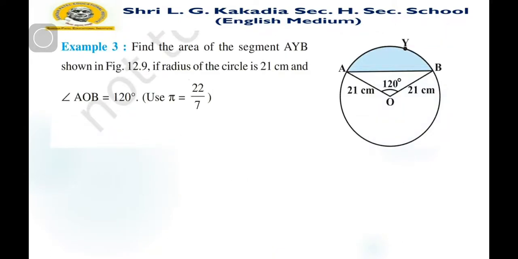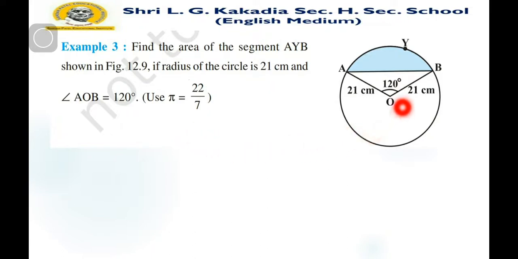Example number 3. Find the area of segment AYB. Here you can see the segment AYB, this area shown in the figure, if the radius of the circle is 21 centimeter and angle AOB is 120 degree. Use pi is equal to 22 by 7.